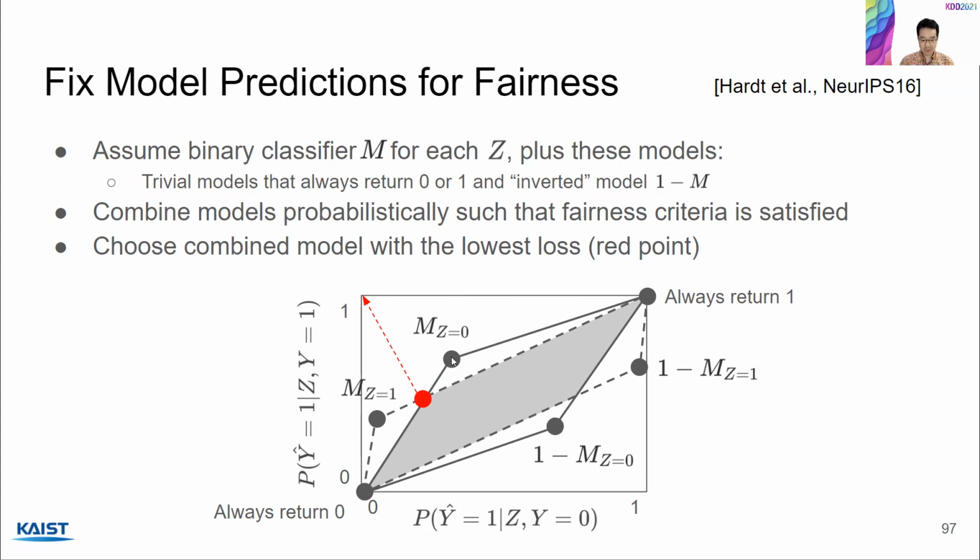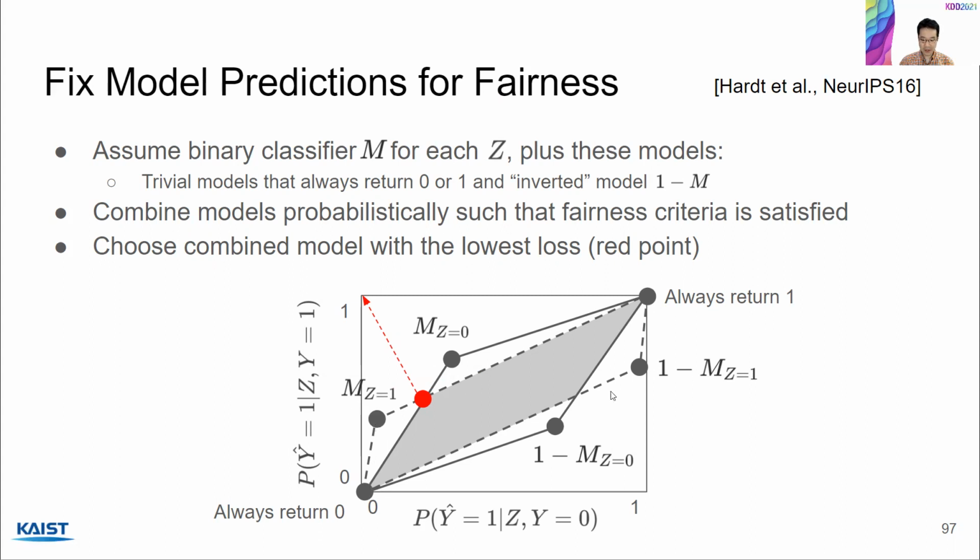Now we start from here. We also use the three trivial models I just said. This is the 0 model, this is the 1 model, this is the 1 minus m model. And the idea is to combine these models probabilistically so that we arrive at a model that has the desired positive prediction rate for y equals 0 and y equals 1. So we can choose any point within this parallelogram to obtain a model that has the desired positive prediction rates. Now we can do the same thing for m with z equals 1.